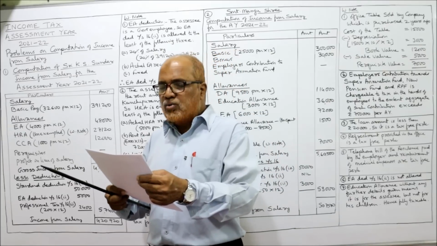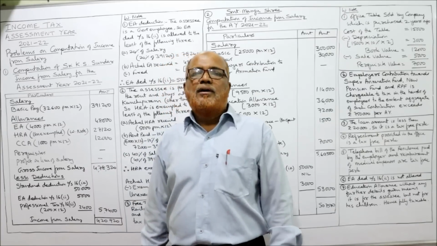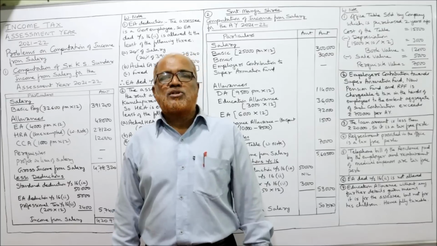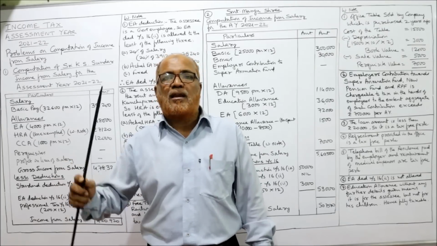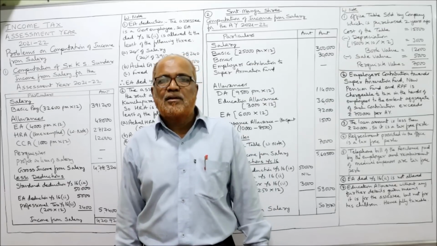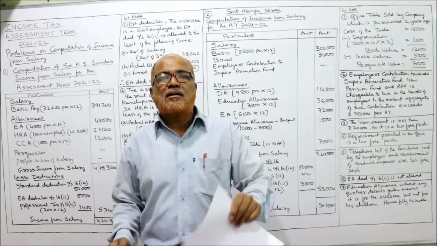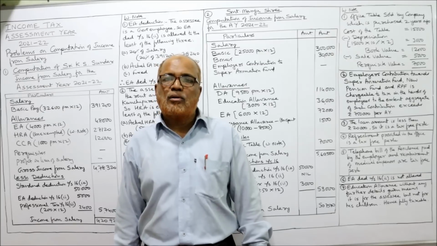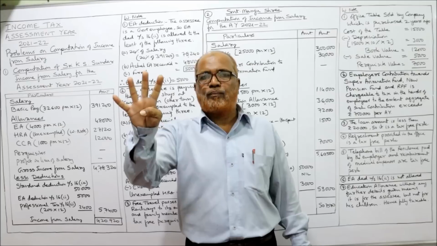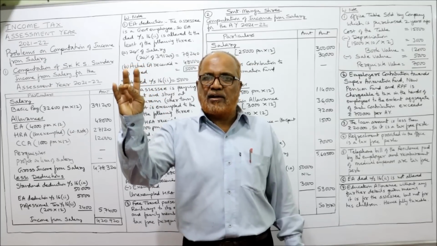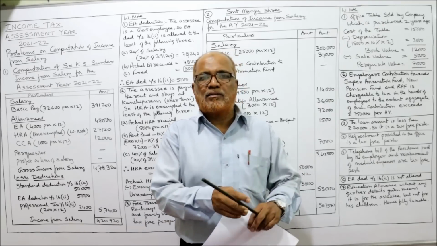Next comes house rent allowance 5,000 per month. Rent paid by him 6,000 per month. HRA exemption under section 10(13A) will be allowed if he is paying the rent. Here he is paying the rent, so HRA exemption will be allowed. And he is staying at Kanchipuram, Tamil Nadu, which means another town. For HRA exemption, all the employees are divided into two categories: employees staying at the four metros, Mumbai, Delhi, Kolkata, Chennai, and the other places. So here Kanchipuram is another place, so 40%.